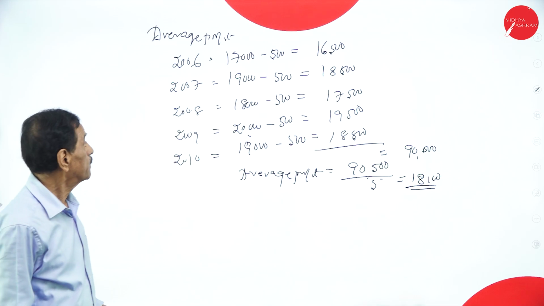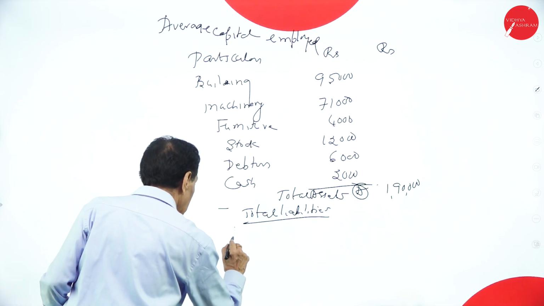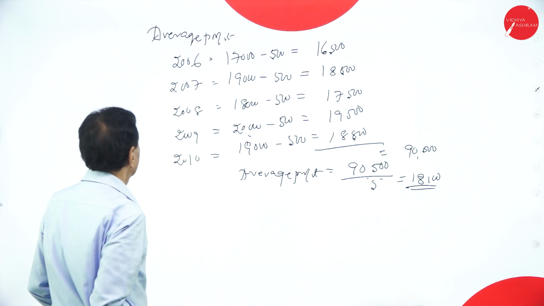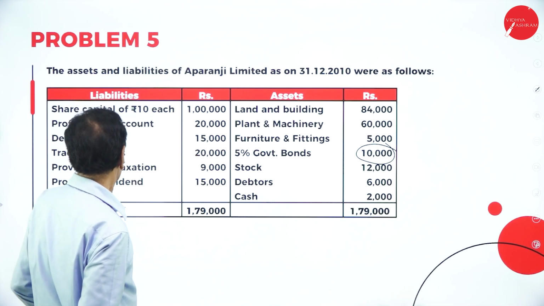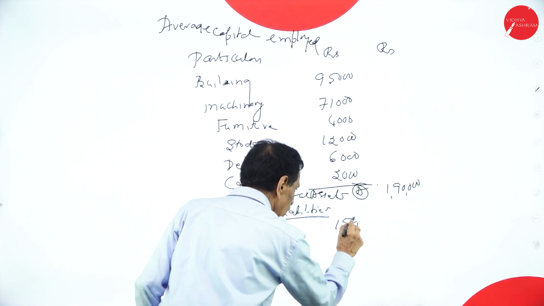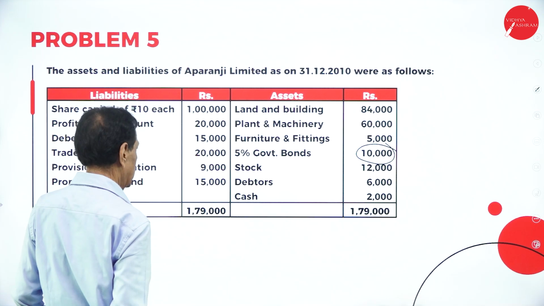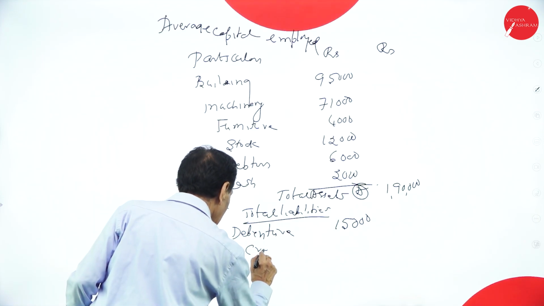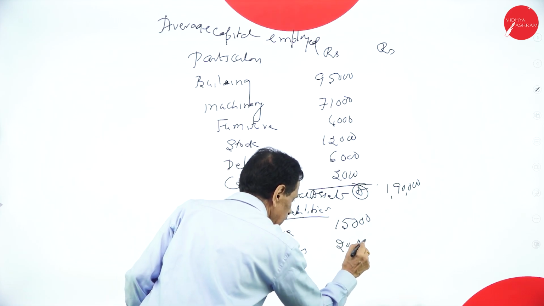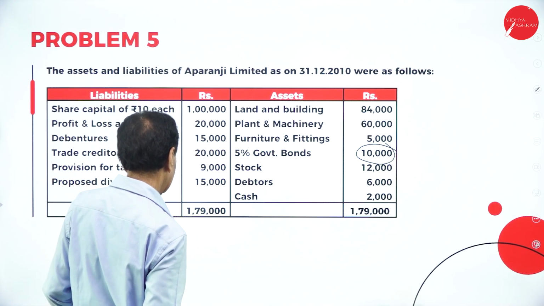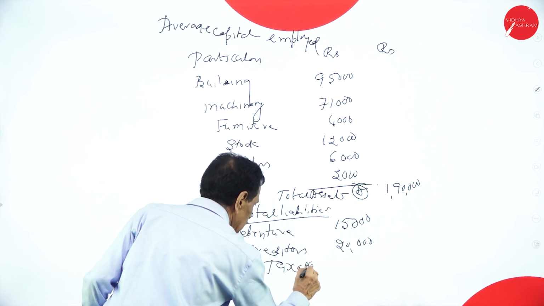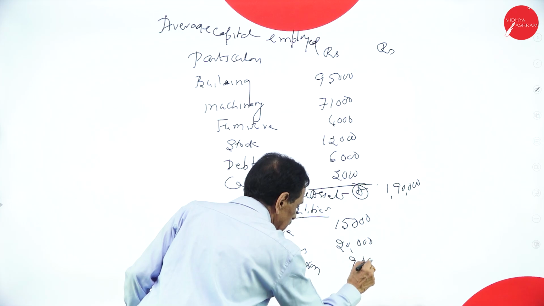Total liabilities. First one is debenture, 15,000. Then creditors 20,000. Provision for taxation 9,000.